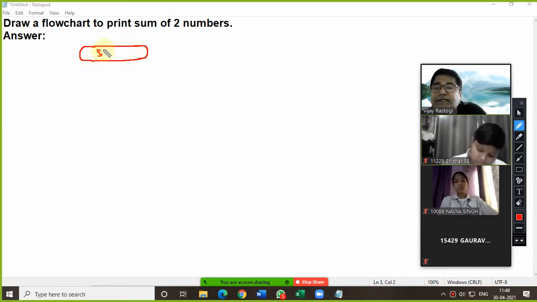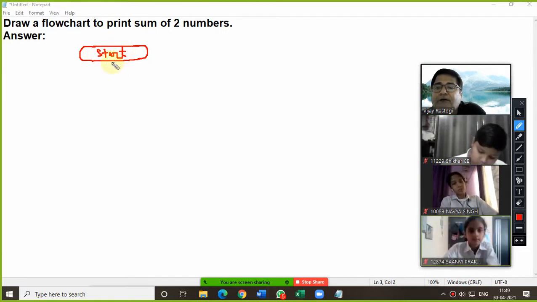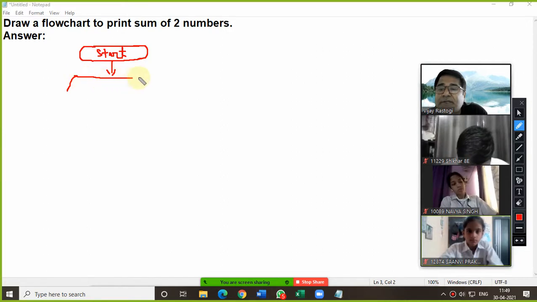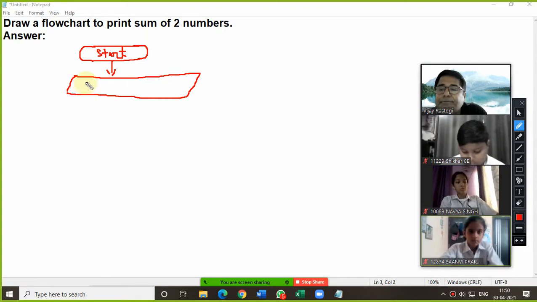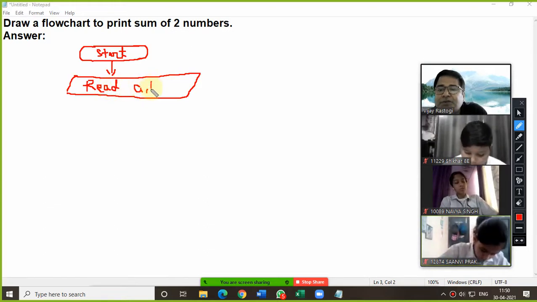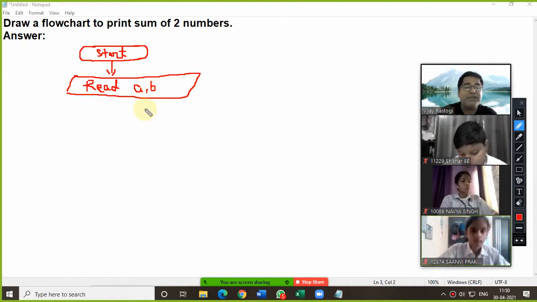So what you will write? After that, we'll put flow lines like this. After that, we were supposed to take input of a number. So two numbers we are supposed to take, so we are reading two numbers, read A and B. But the symbol must be correct, beta. If the symbol is wrong, you will miss your marks.